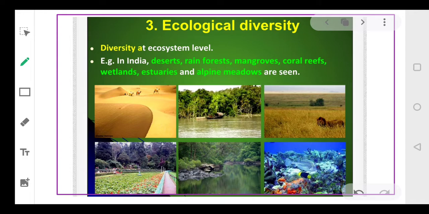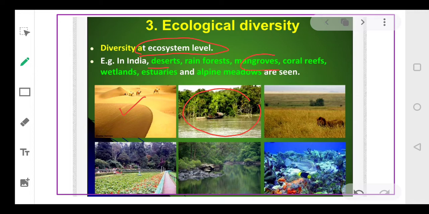The third level is the ecological level. Ecological level means the diversity at the ecosystem level. See, in nature we have diverse kinds of ecosystems. Like in India we have deserts, as you can see here, where there is scarcity of water, and the temperature fluctuates to major extremes, like it is very low at night and very high during the day. Plants also exhibit modifications to survive in that area, and the population is very low. Now then you have a rainforest. As you can see in this picture, a lot of water is available, and the temperature will be a little bit high.